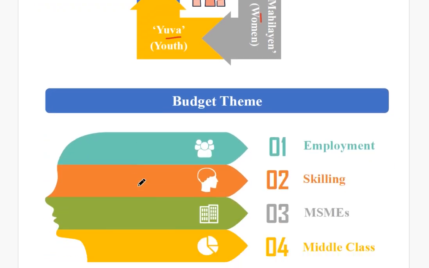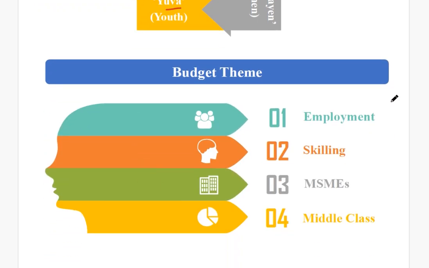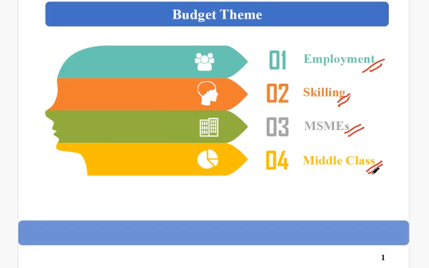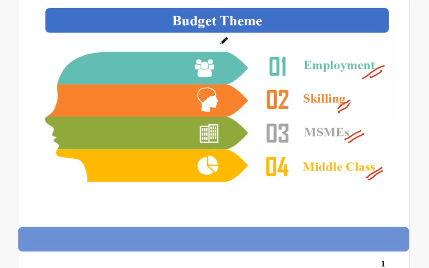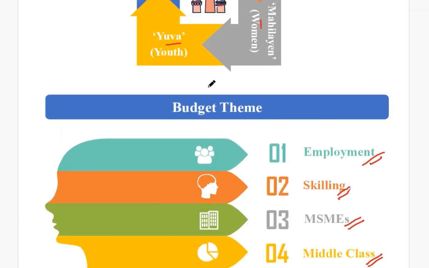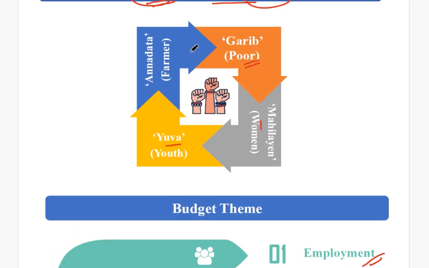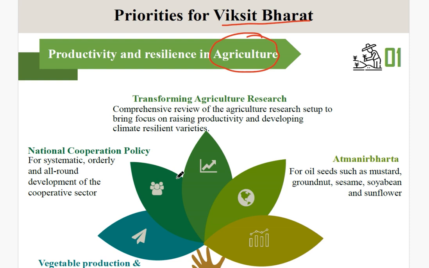Now the theme of the budget can be also seen here, that it was focused on employment generation, skilling the youth, the MSME sector and the middle class. Now let's see one by one priorities for Viksit Bharat. First of all, the agriculture sector, since I already told you the main themes are related to farmers, annadata, garib, mahilai, and the youth.